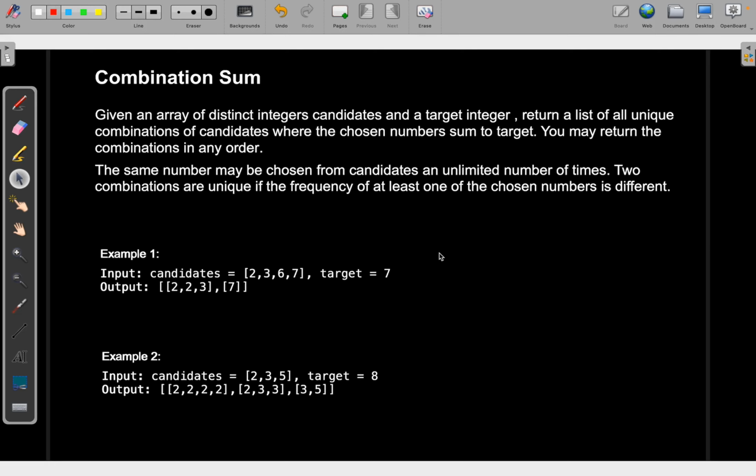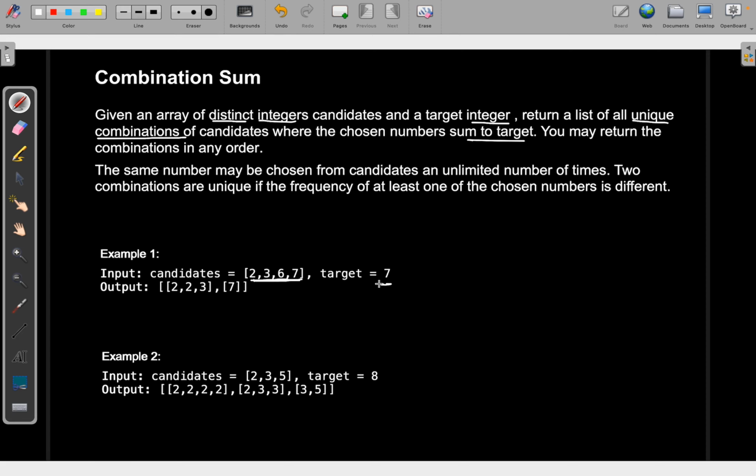This is one of the variants that we have in generating subsequences. Let's see. We have combination sum: given an array of distinct integers and a target integer, we need to return the list of all unique combinations of candidates where the chosen numbers sum to the target.